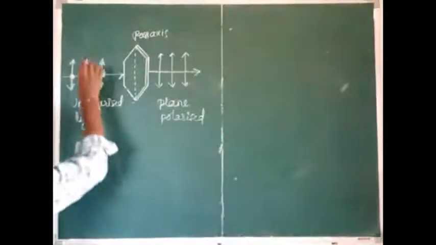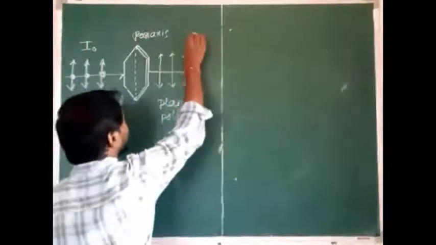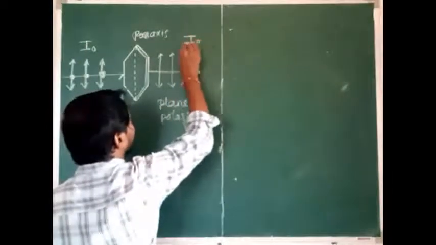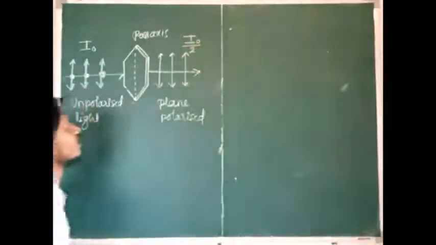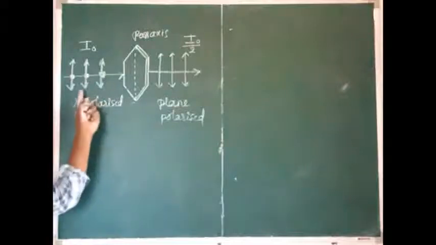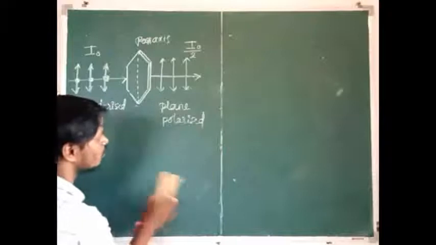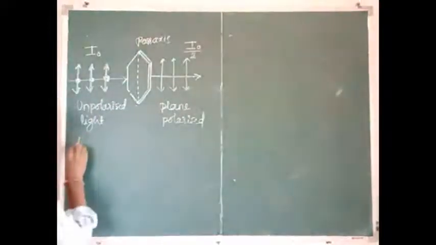Then what is the intensity of unpolarized light? That is I0. But the intensity of the plane polarized light is I0 by 2, meaning the intensity of plane polarized light is reduced by half. Okay, so this is the explanation of polarization of light. Then the definition of polarization of light.